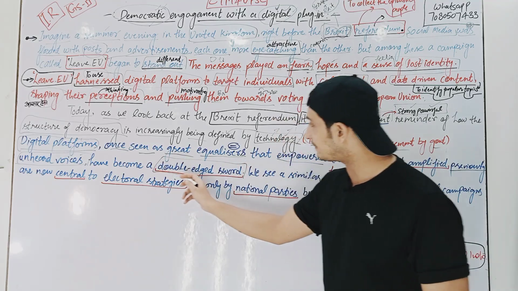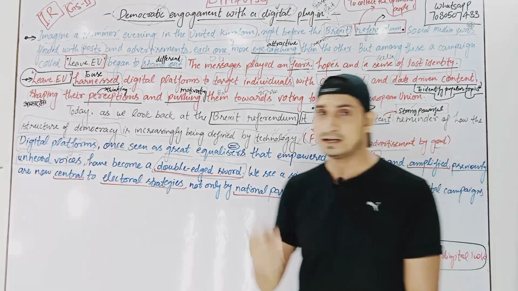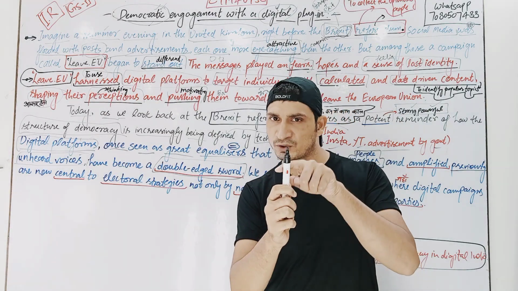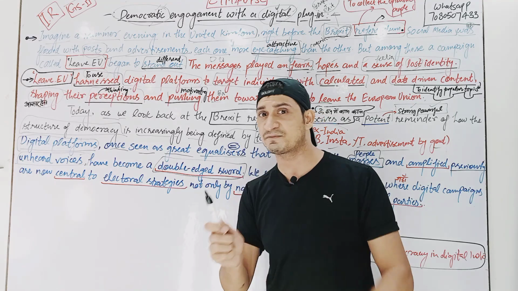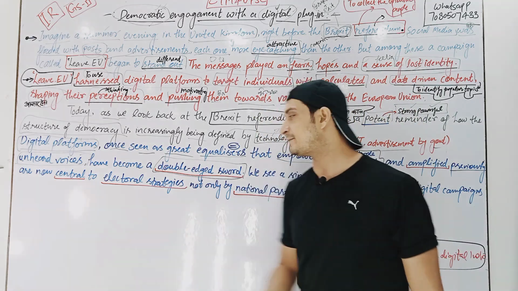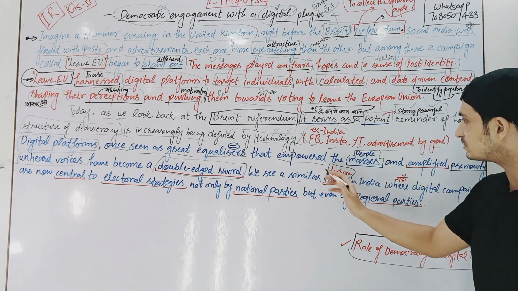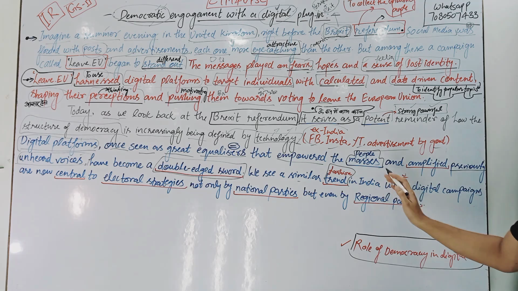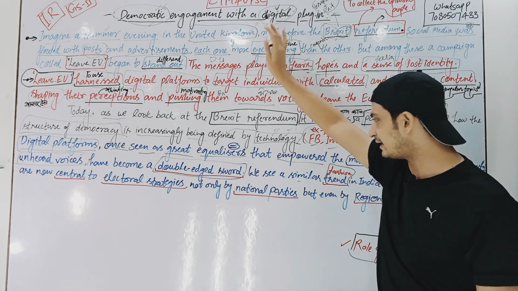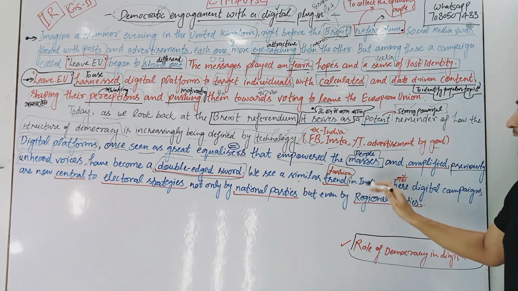Have become a double-edged sword. Now social media platforms or the digital platforms have become a double-edged sword, like a sword where this side is very sharp and that side is also very, very sharp, right? So dangers and threats are coming a lot. So we see a similar trend. Trend means fashion. We see a similar trend in India. Same thing that has happened in the United Kingdom or Britain or England, whatever has happened, the same trend is happening in India.